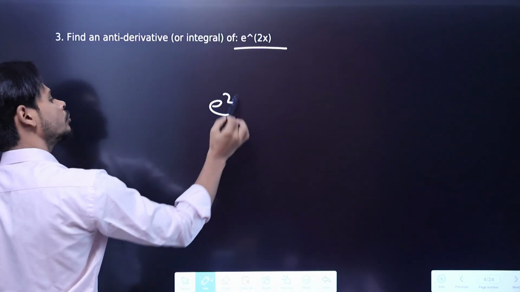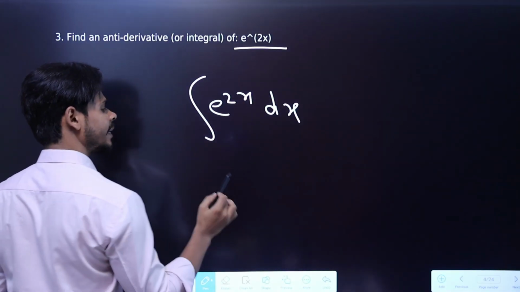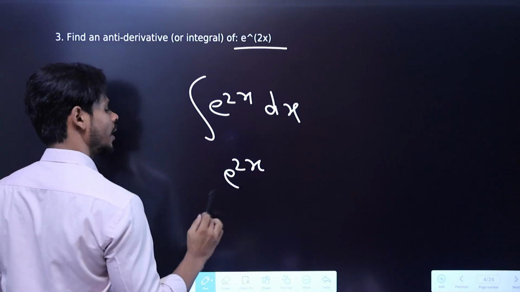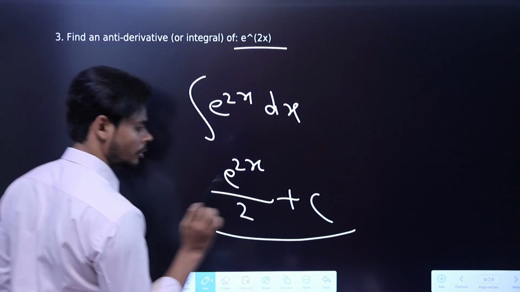Integral of e raised to power 2x, so exactly the same thing. The integral of e raised to power x is e raised to power x, and also divided by the coefficient of x, so this is your answer.